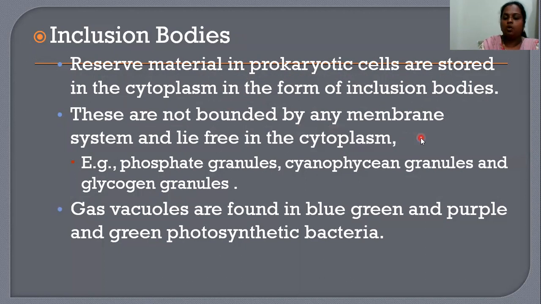As I told you, they are non-bound organelles and lie freely in the cytoplasm. Examples are phosphate granules, cyanophycean granules and glycogen granules. Gas vacuoles, for storage purposes, are found in blue-green, purple and green photosynthetic bacteria.